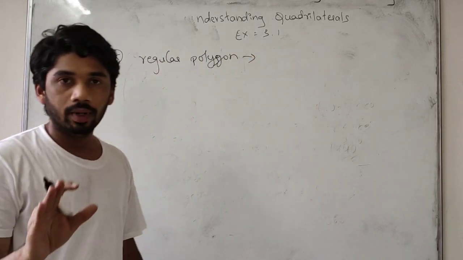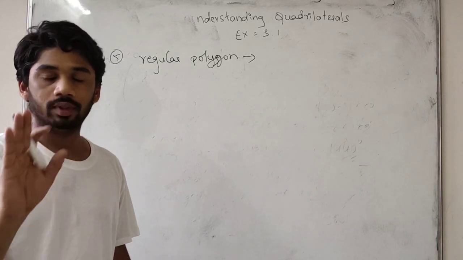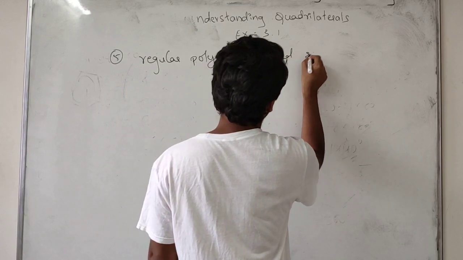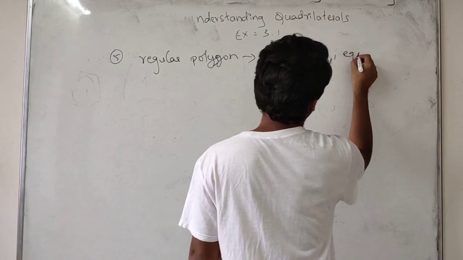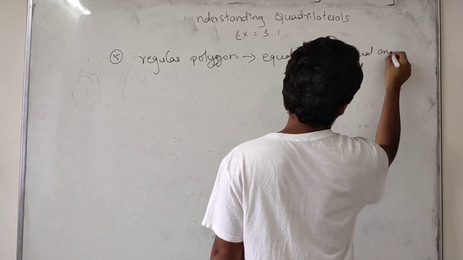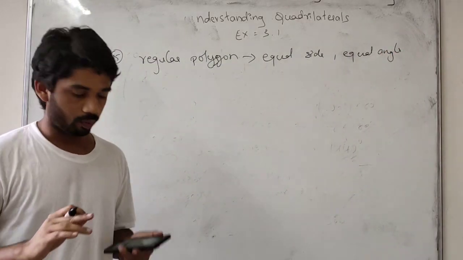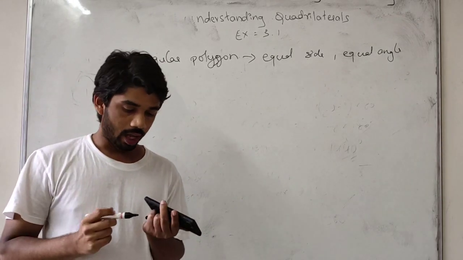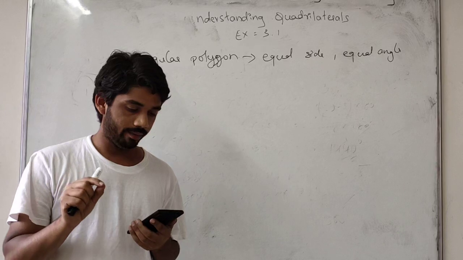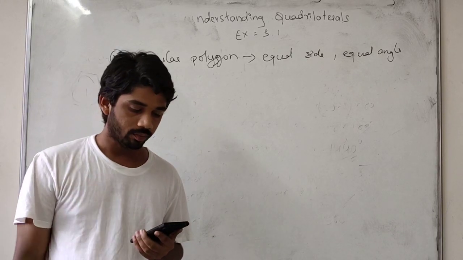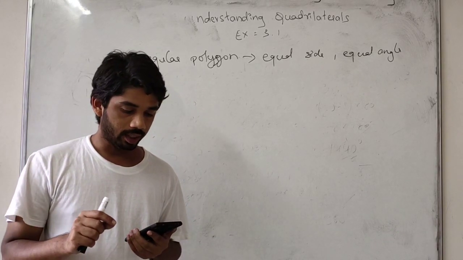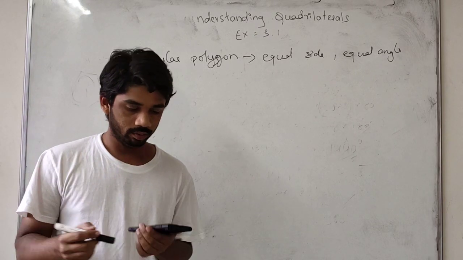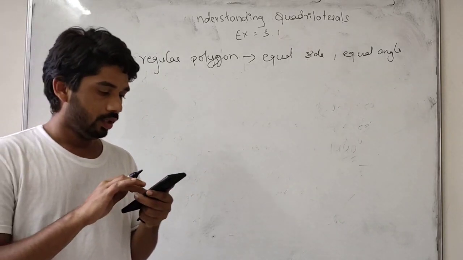Regular polygon means equal sides and equal angles together, that we call a regular polygon. Okay, I will note down this definition. A polygon having sides of equal length and angles of equal measurement is called a regular polygon.